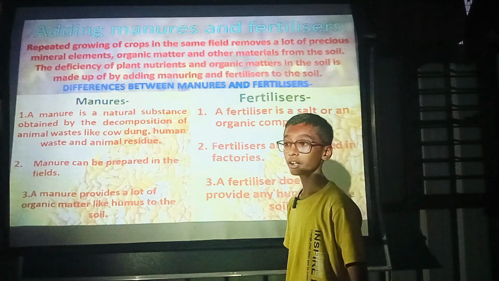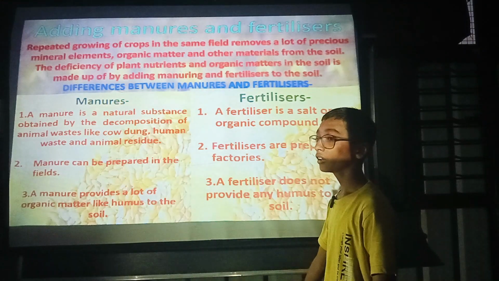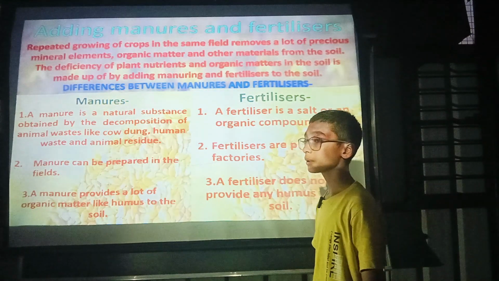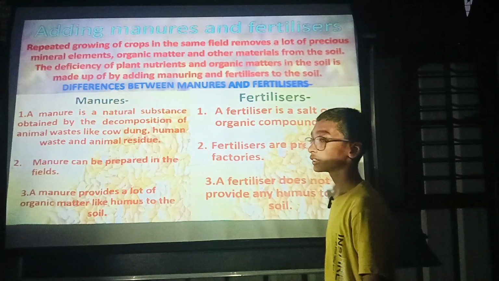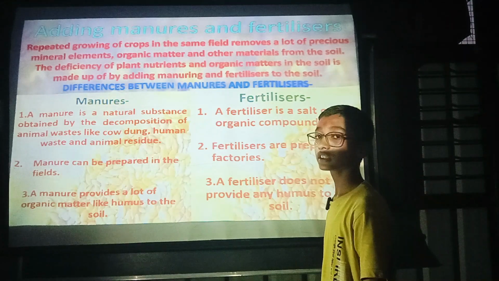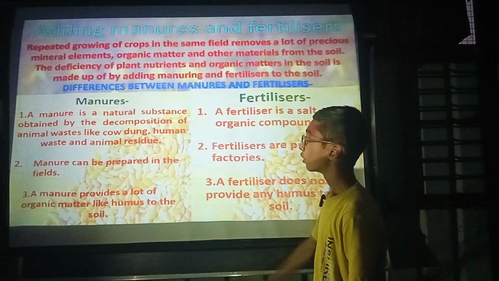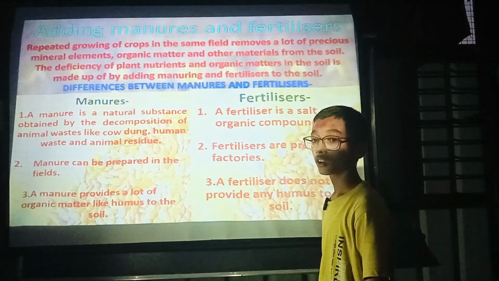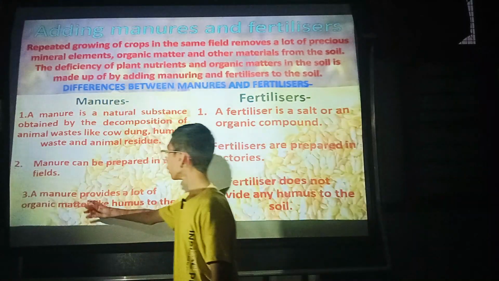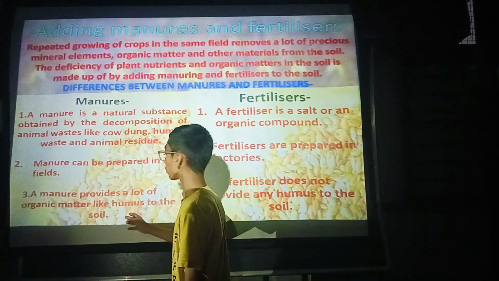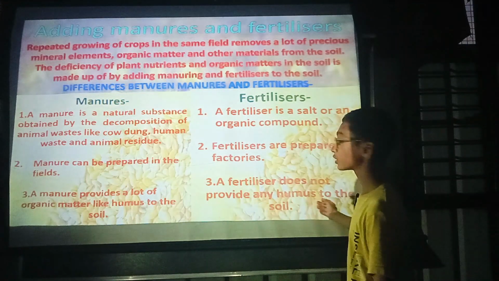Difference between manure and fertilizer. Manure is a natural substance obtained by the decomposition of animal residue like cow dung, human waste and plant residue. A fertilizer is a salt or an organic compound. Manure can be prepared in the fields. Fertilizer can be prepared in the factories. A manure provides a lot of organic matter like humus to the soil. A fertilizer does not provide any humus to the soil.